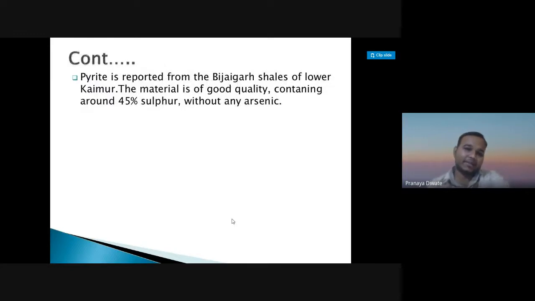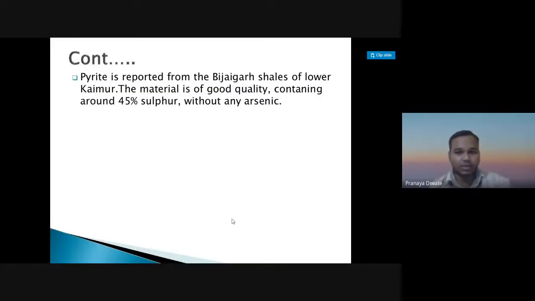Pyrite is reported from the region, and the material is of good quality, containing around 45% sulfur without any arsenic. So pyrite is a source of sulfur. This is all about the pyrite.